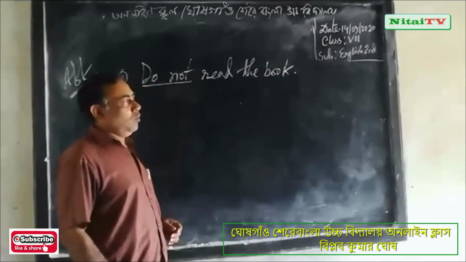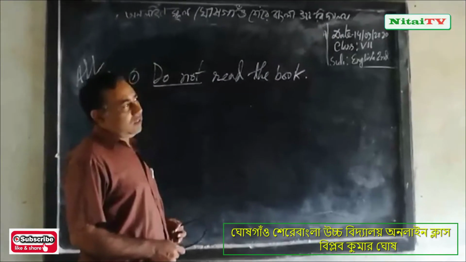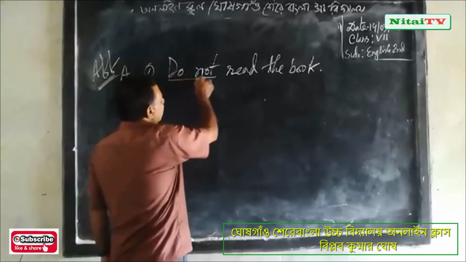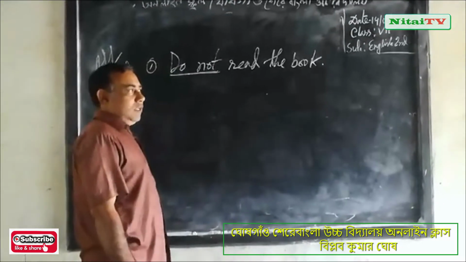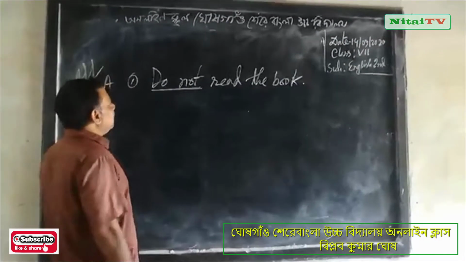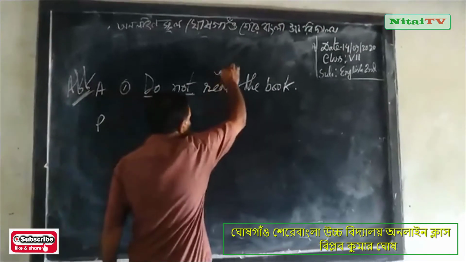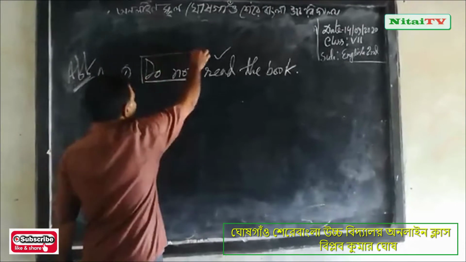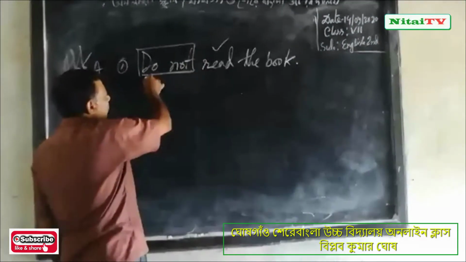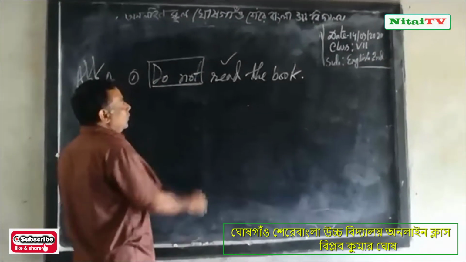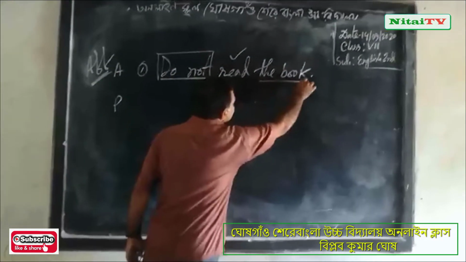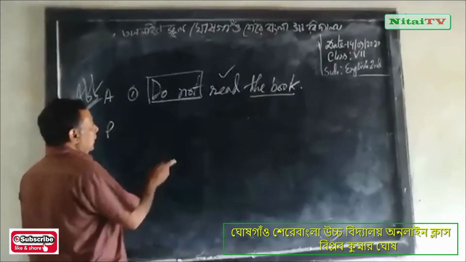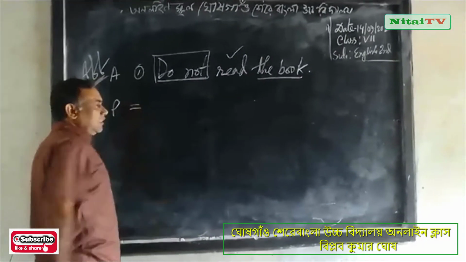There, do was a verb, and in this sentence do is not the verb. You are clear that read is the verb. So do not is the negative form. Do is not the verb. So this is the verb and this is the object, and then you will change the negative form.